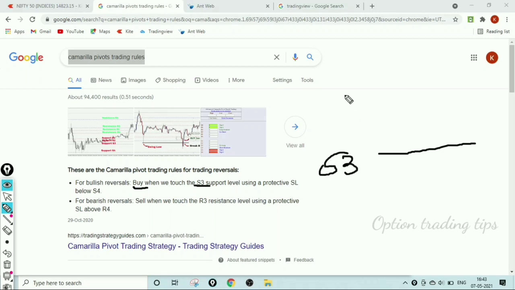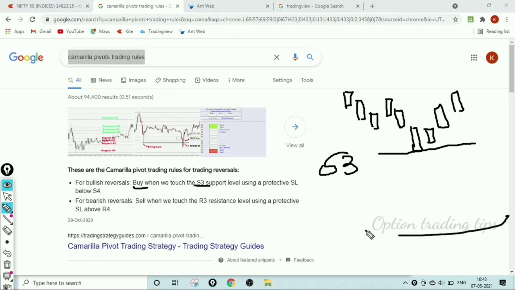The candles are moving towards the S3, downwards or upwards. If the candle touches the S3, they tell that from S3 the candles go upside. Place the stop loss below S4. Here is the S4. But why am I not using the S4?